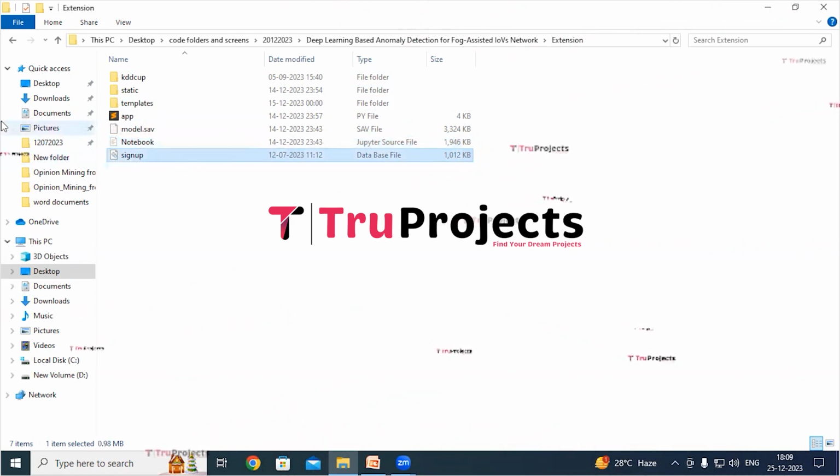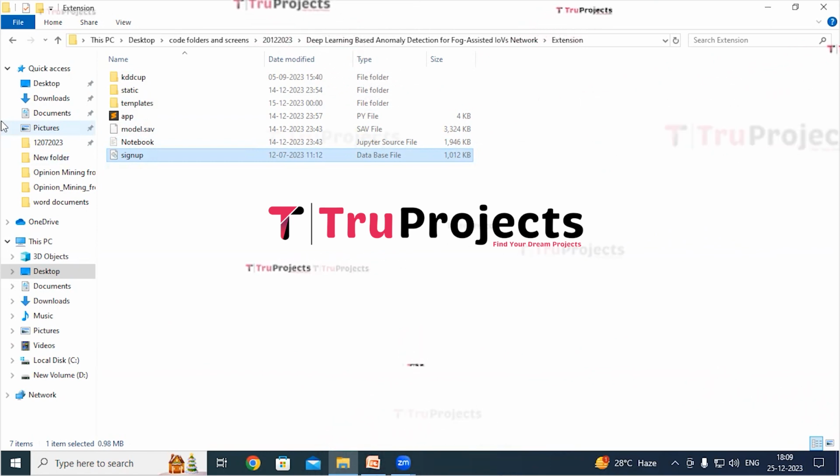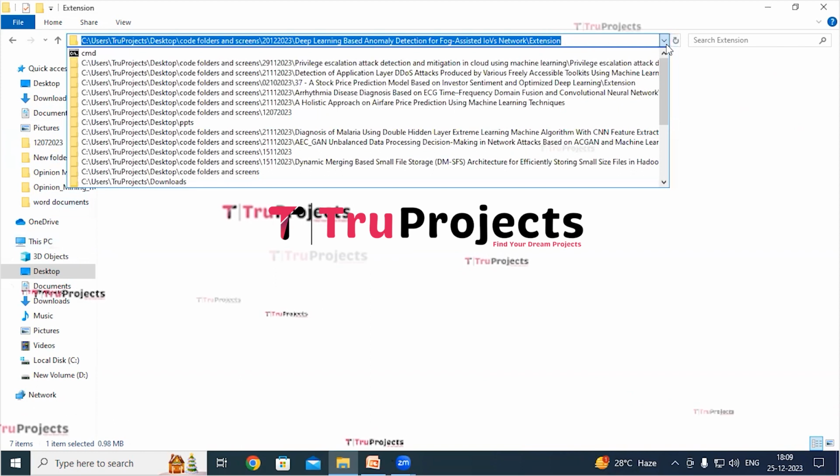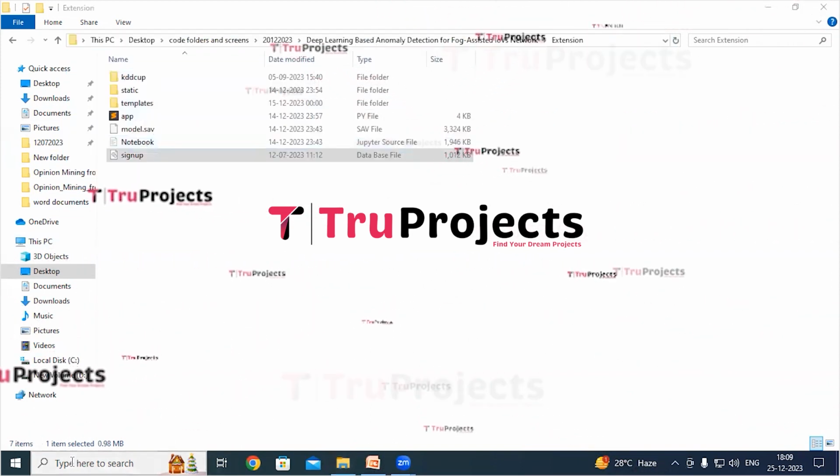And this is signup.db file. This file is the database file used to store user information. So now copy the path of the code folder from the address bar of the file explorer. I'm copying it. Open Anaconda prompt.